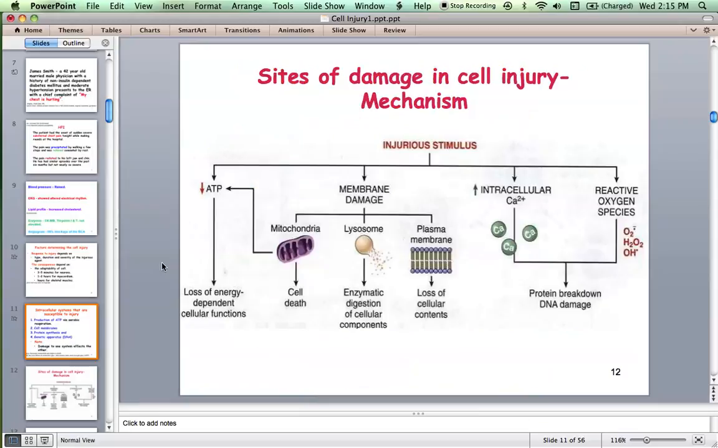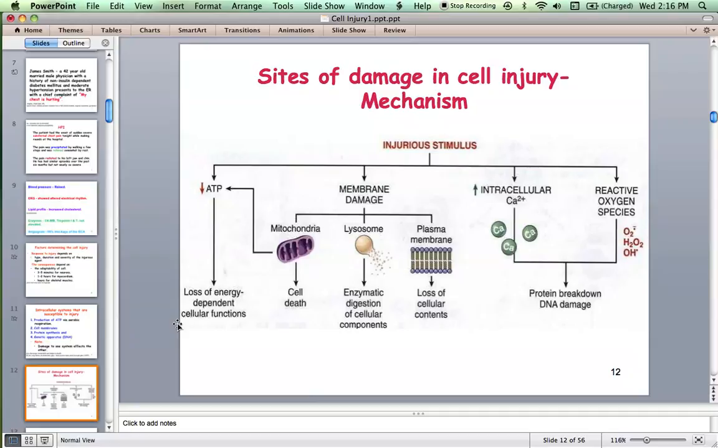I think we have a flow chart. Let us say there is an injurious stimulus. Let us say hypoxia, most common. There would be decreased ATP synthesis, and you know there are many cellular functions which are dependent on ATP. So whenever there is decreased amount of ATP, all these functions get hampered.